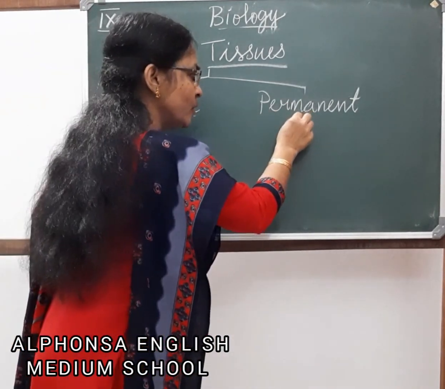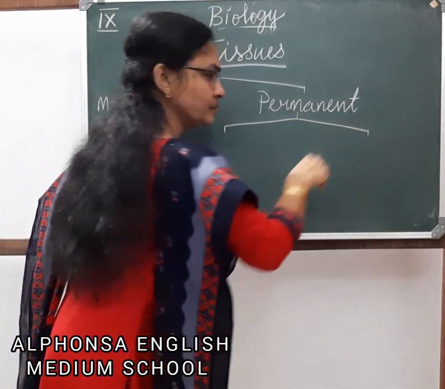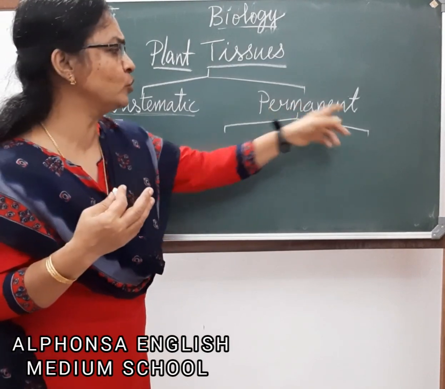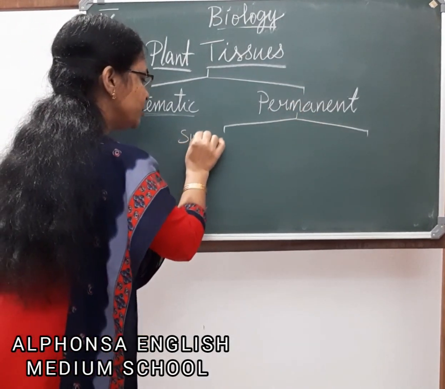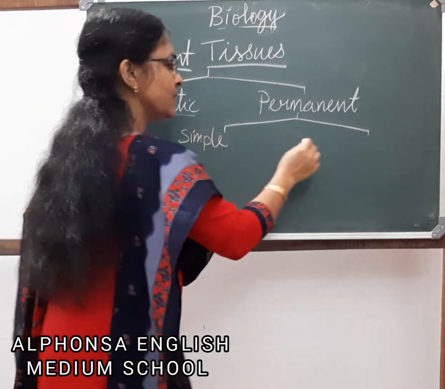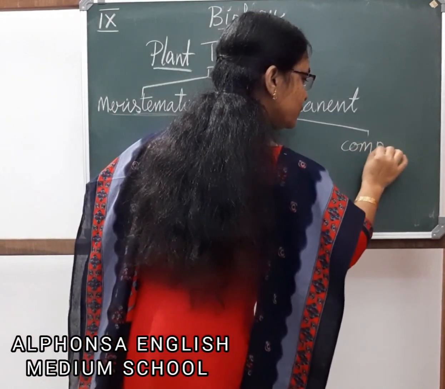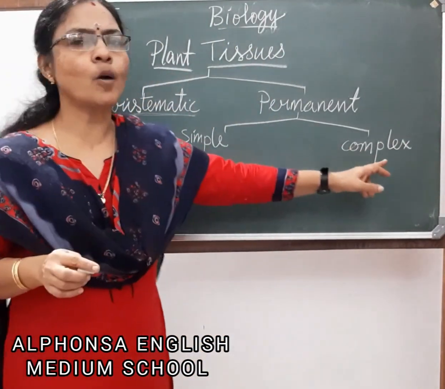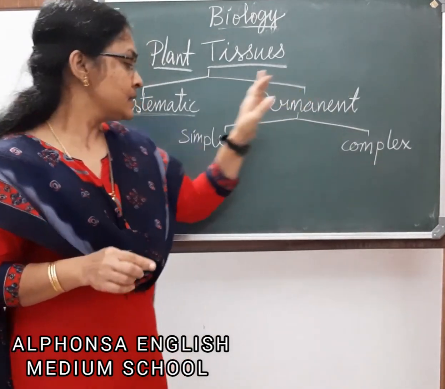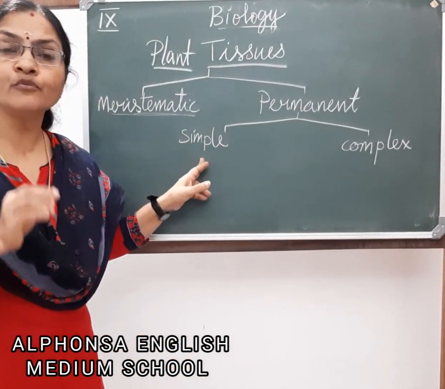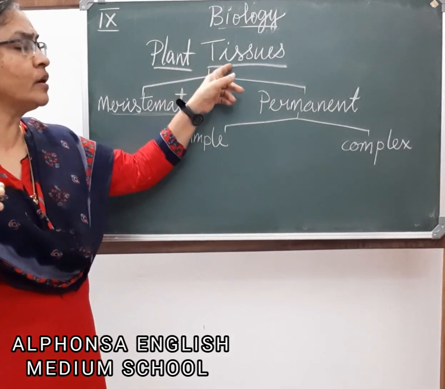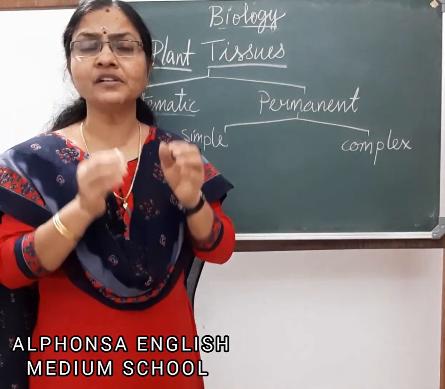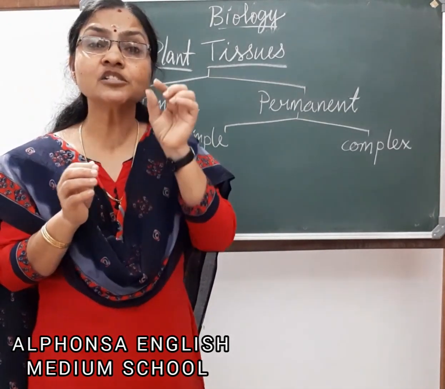This permanent tissue is of two types. Cells or tissues which cannot divide are of two types: simple permanent tissue and complex permanent tissue. Clear? Simple permanent tissue is made up of one type of cells. I have already told you what tissues are. Tissues are groups of cells of similar shape and structure, and they do a small set of functions.